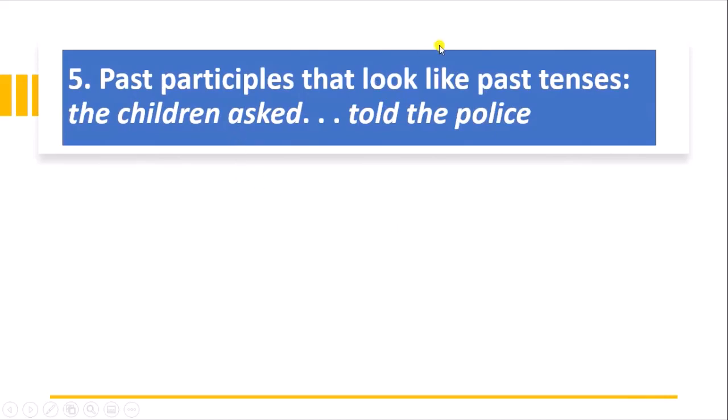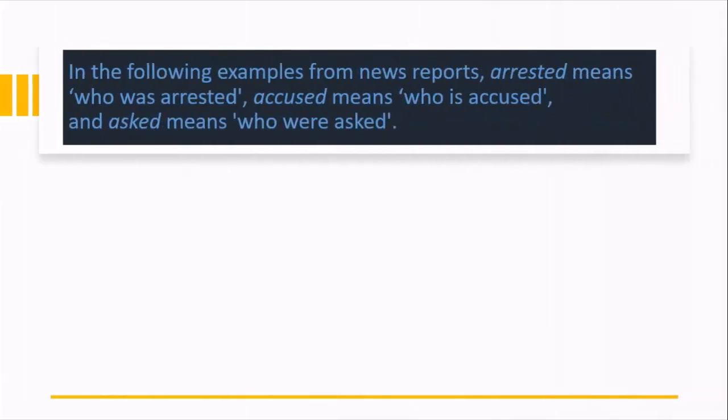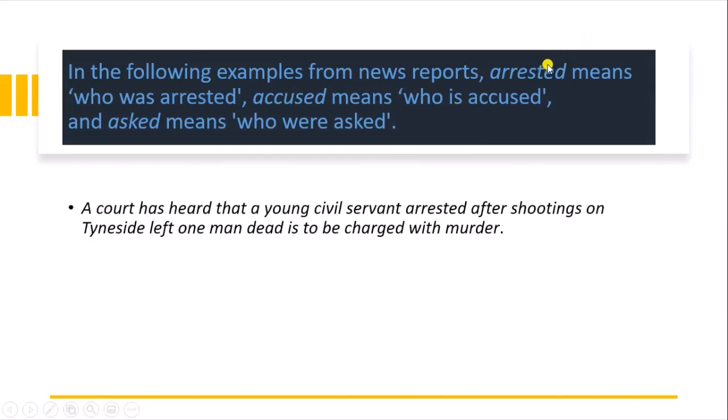Next, past participles that look like past tense verbs, like "the children asked told the police." Past participles like arrested and accused are often used descriptively after nouns, rather like reduced relative clauses. When these look the same as past tense verbs, they can cause confusion. In the following sentences, arrested means who was arrested, accused means who is accused, asked means who were asked.